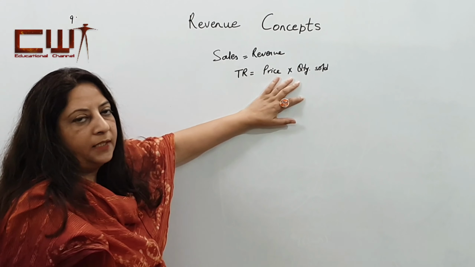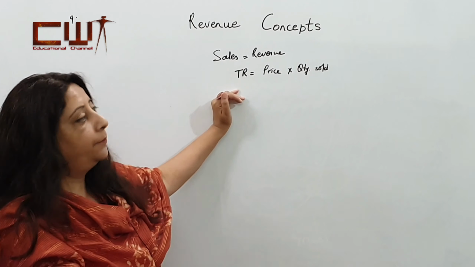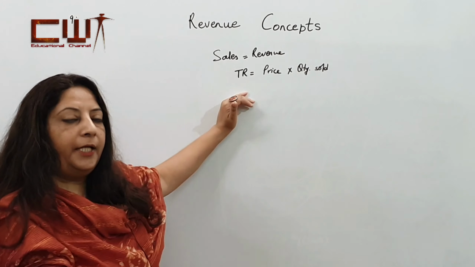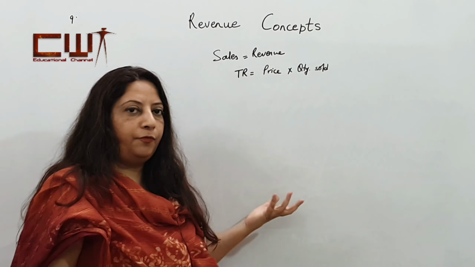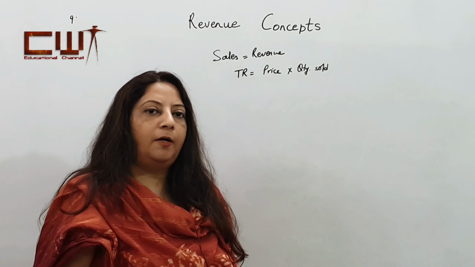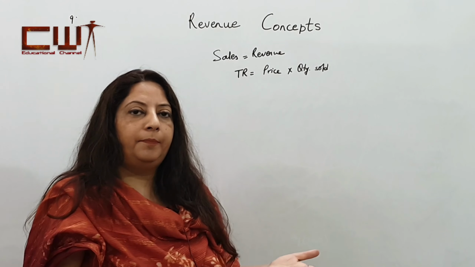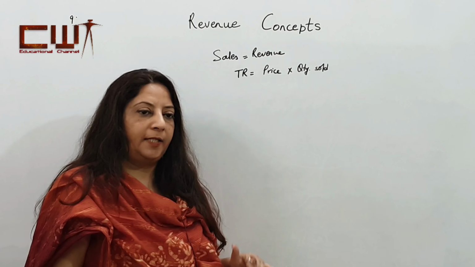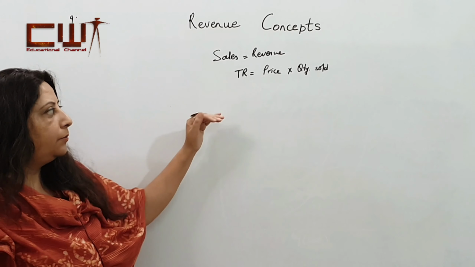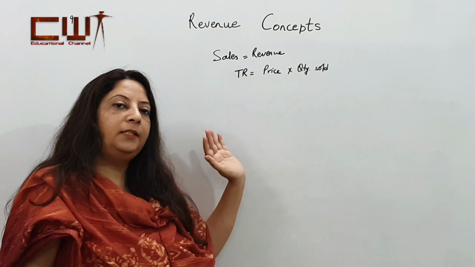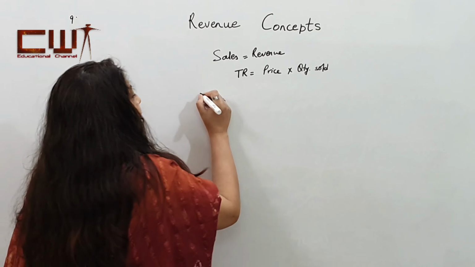Price per unit of the product in the market multiplied by the quantity which is sold by the producer is the total revenue. Now this total revenue will behave differently under different market forms. In our session on market forms, we have understood perfect competition and imperfect competition, which comprises mainly monopoly, monopolistic, oligopoly, duopoly and all those market forms. I hope you have revised them, because we will be requiring that knowledge to understand the behavior of revenue in different market forms. Now let us take the first case of perfect competition.